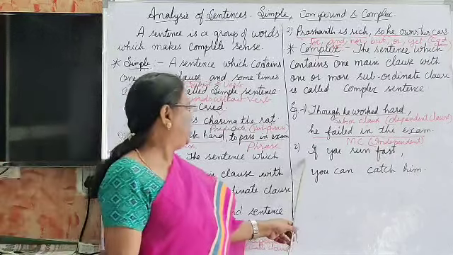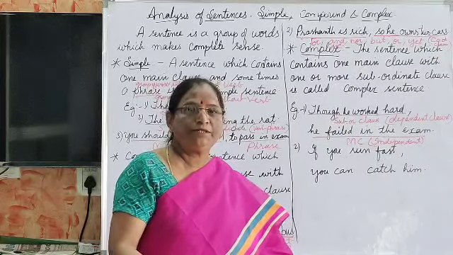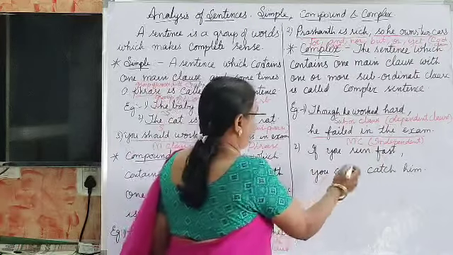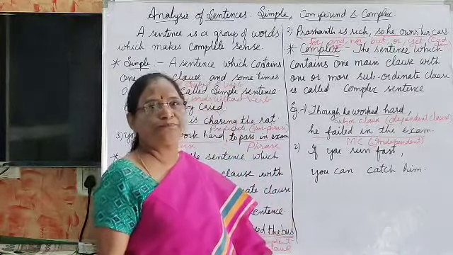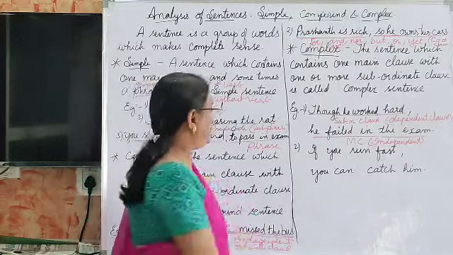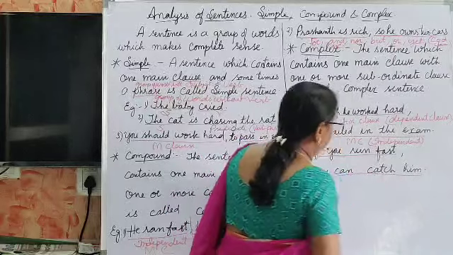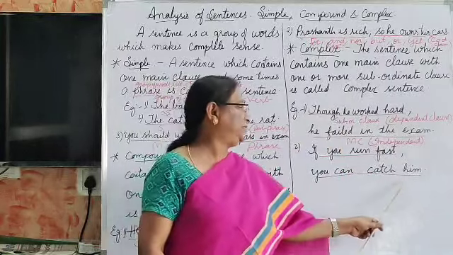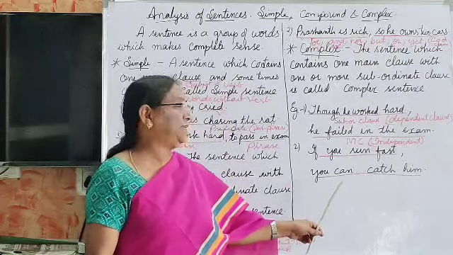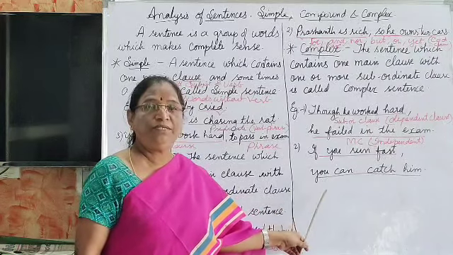Okay? Next, if you run fast, then what happens? You are waiting for me to complete the sentence. If you run fast, it's not a complete sentence, isn't it? If you run fast, you can catch him. What is this? If you run fast. And what is this? You can catch him. It is complete sense. It gives meaning. But if you run fast, you are waiting for me to complete the sentence, isn't it?